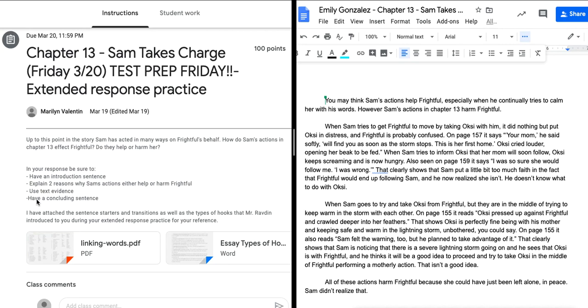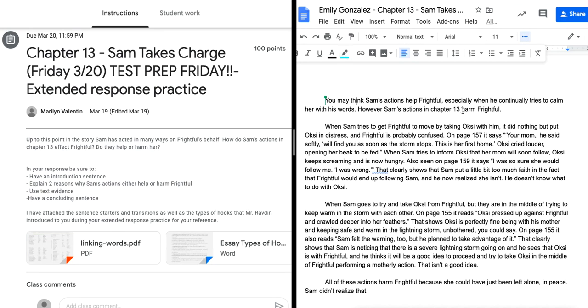Let's see how that translated onto Emily's work and how she was able to submit a complete response, and then, most importantly, get 100. So, the first thing I'm being asked to do is have an introduction sentence. I know that my introduction sentence is going to have my overall argument. Let's take a look at Emily's. You may think Sam's actions help Frightful, especially when he continually tries to calm her with his words. However, Sam's actions in chapter 13 harm Frightful.